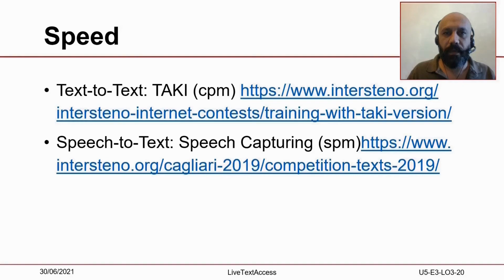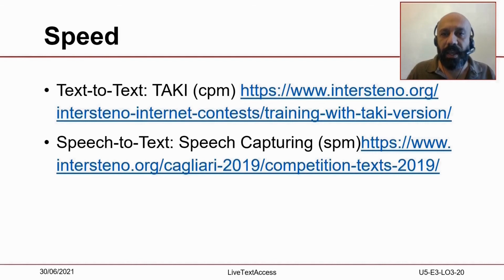Section 4. Speed. Speed is usually considered as the most important thing to assess when assessing real-time subtitles. For a subtitler to train their speed is extremely important. You can do so by doing two types of training: a text-to-text training and a speech-to-text training.